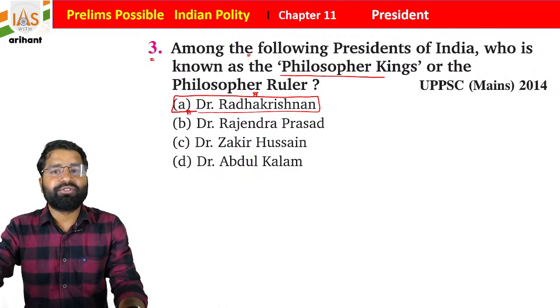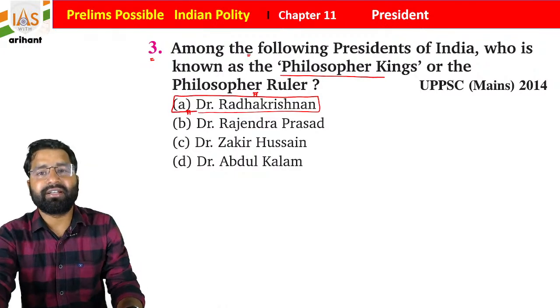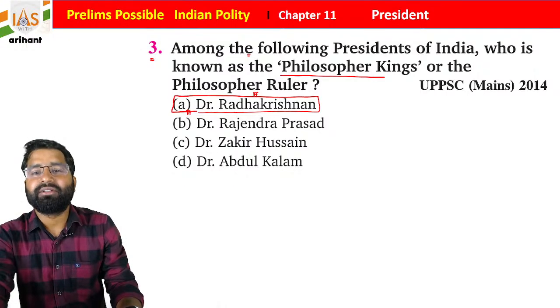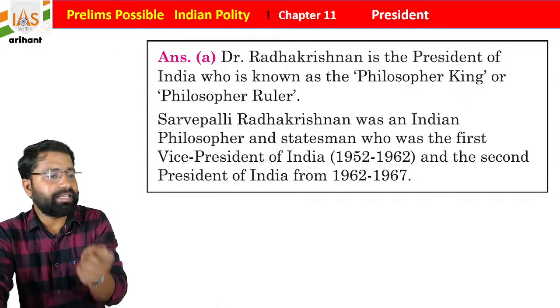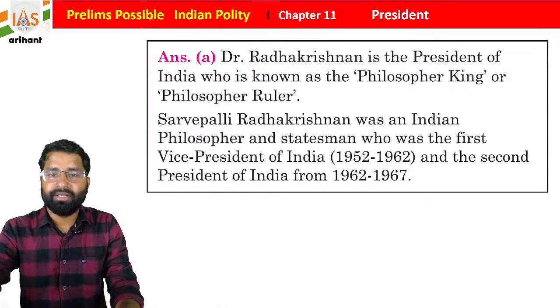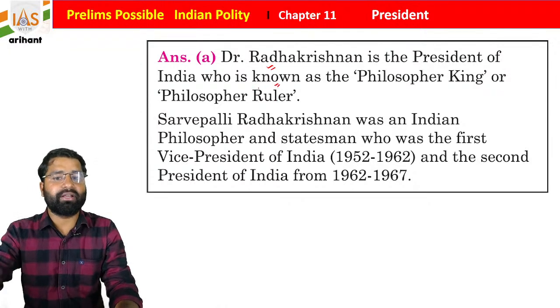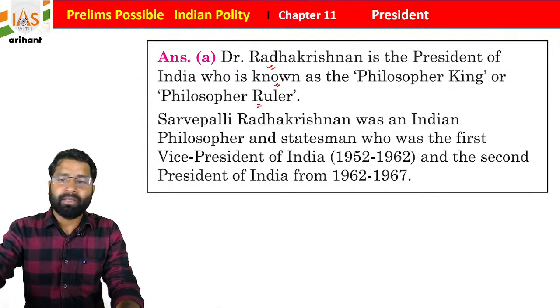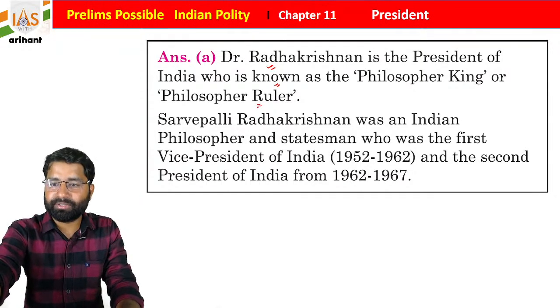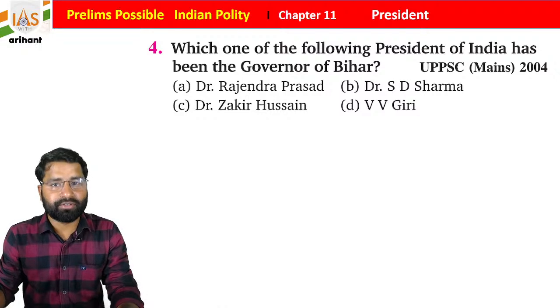As his research was in Hindutva and Vedanta, he is considered a philosopher ruler. There is a nickname for each and every President of India, students. So Dr. Sarvepalli Radhakrishnan is the President of India known as the philosopher king or philosopher ruler. We already discussed he was the first Vice President and second President of India.